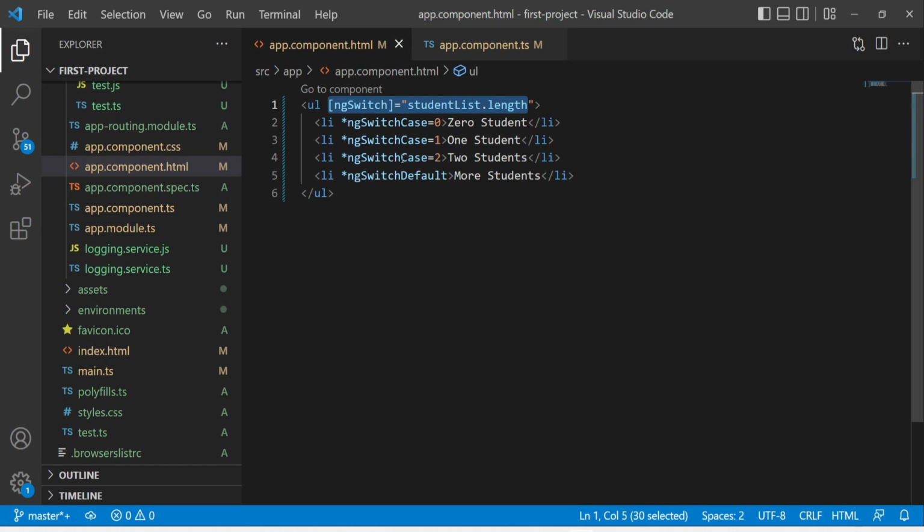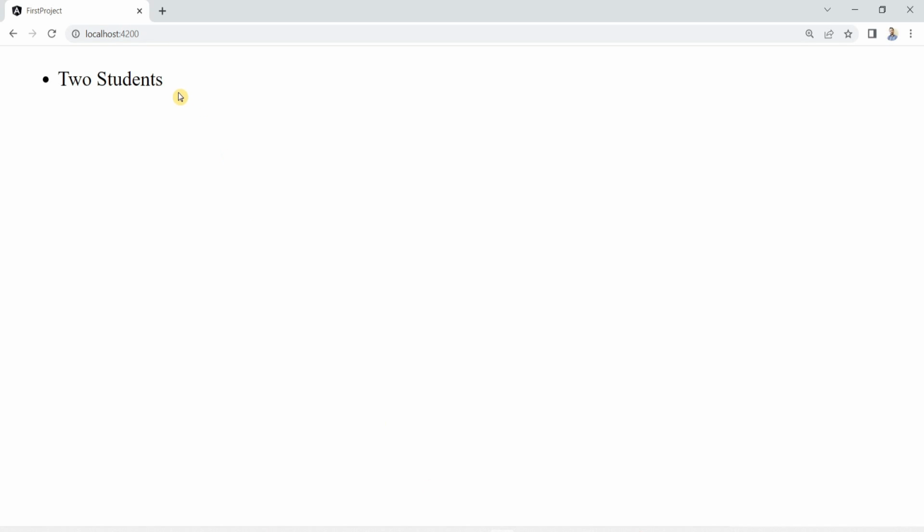Right now we have 2 students in the list. So the ngSwitchCase equal to 2 case will be true. This condition will be true. Therefore the output will print the two students in the browser. Let me show you the same in the browser. See, the output is 2 students.